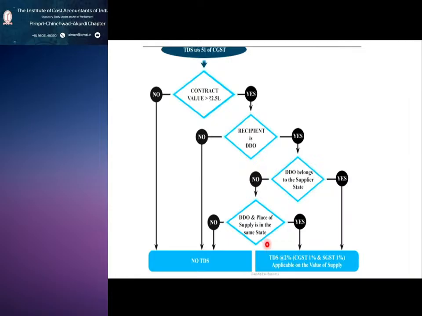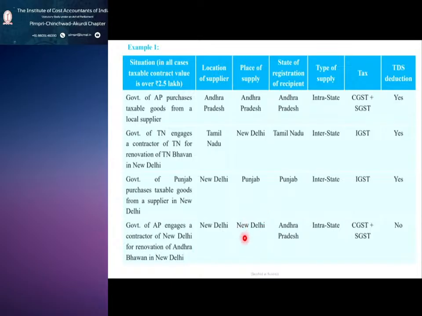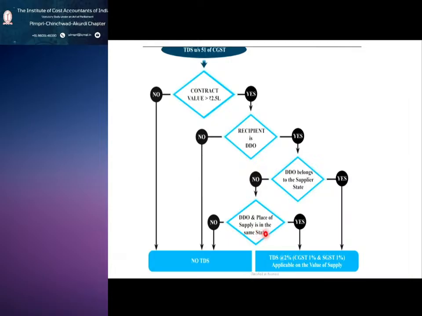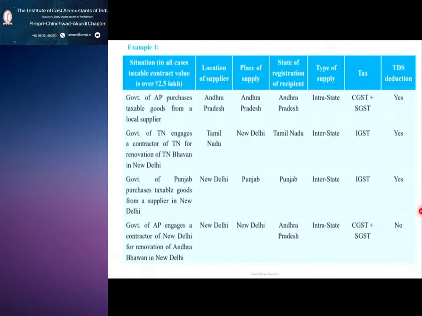Then what condition do we need to check? DDO and place of supply. Is the place of supply in the same state? No, the place of supply is not in the same state. So no TDS. This is the way we need to see. So the second and fourth you should see carefully.